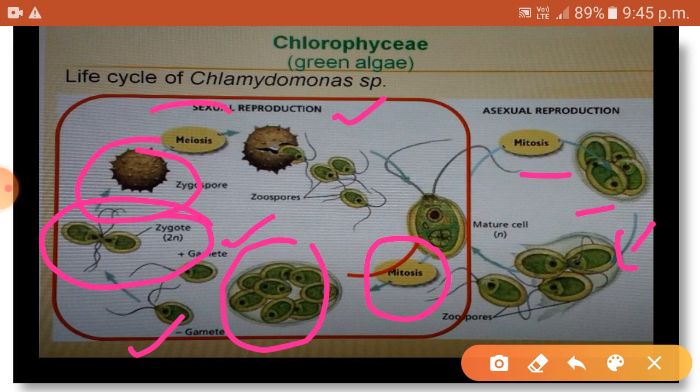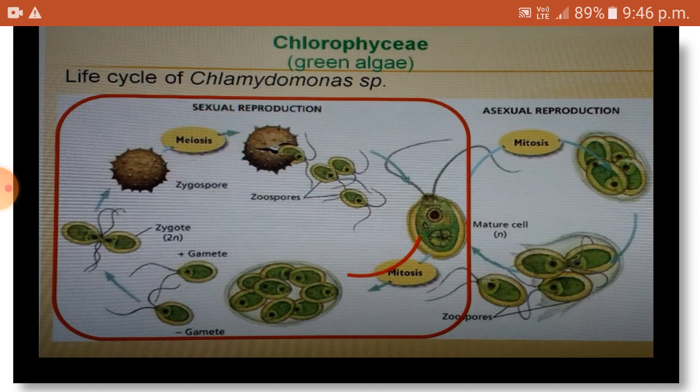The zygospore undergoes meiosis division and forms zoospores, which will grow into a mature Chlamydomonas, and thus the life cycle continues. Today you may draw and learn the life cycle of Chlamydomonas, sexual as well as asexual.